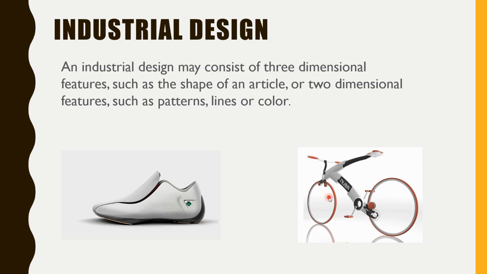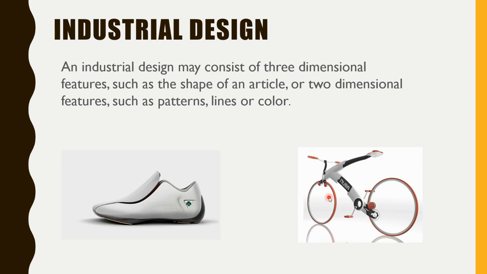The cycle, you can see, is already always available in the market, but the specific design, the specific look. So when you come up with a new look or new image, an external appearance, whatever you come up with, that can be registered as an industrial design. But here there is no technique involved. For the cycle, even though there will be some technique in it, that is not registered. Here we are only registering the external appearance.